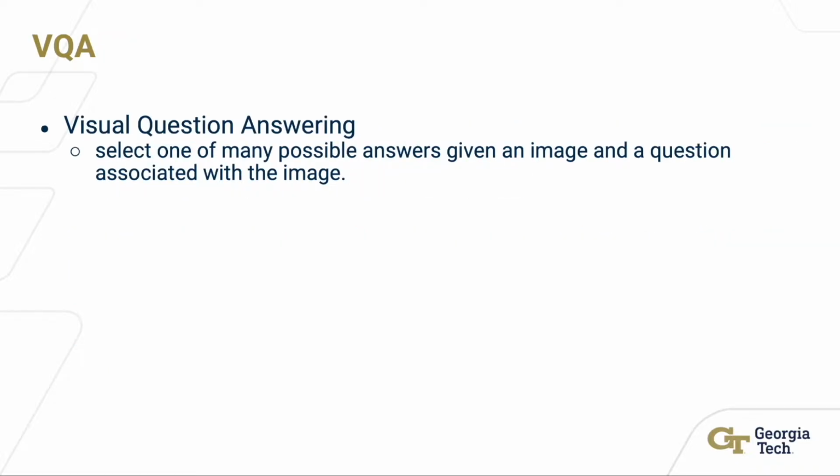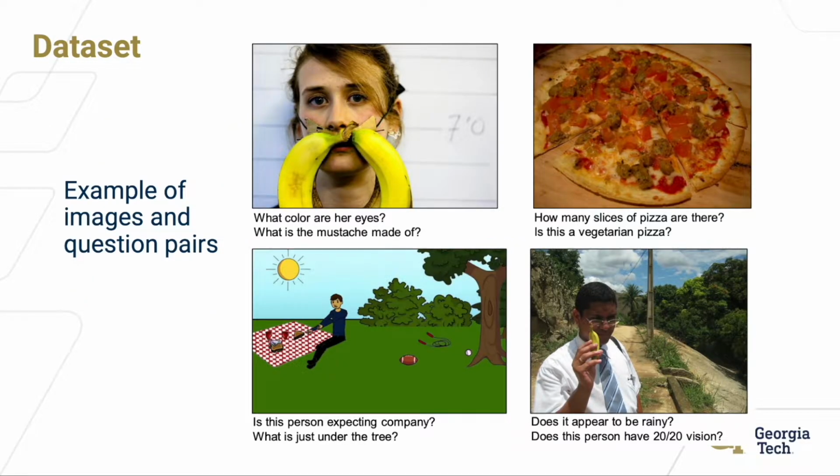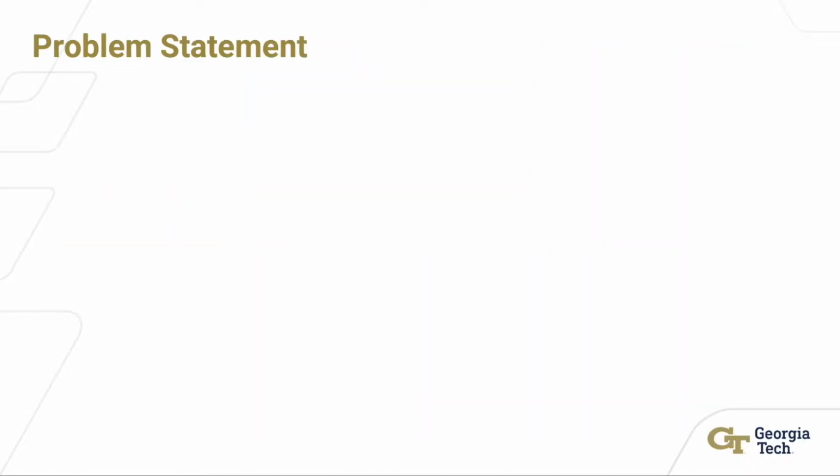VQA is a task of selecting one of many possible answers given an image and a question associated with the image. We are using the VQA V2 dataset, which has around 4 million question-answer pairs. Here are some examples of images and question pairs. For example, in the top left image, the task is to answer questions like what colors are her eyes, what is the mustache made of, etc.